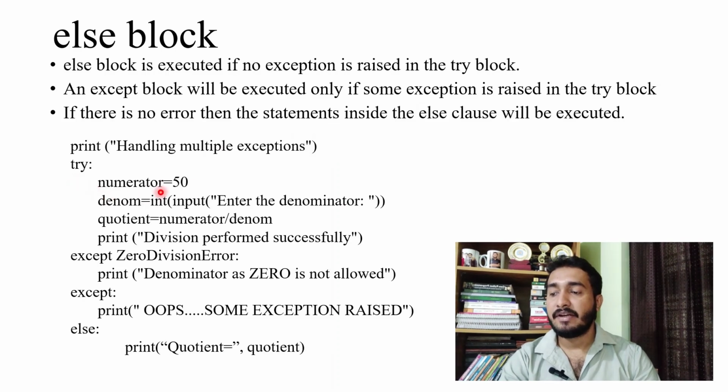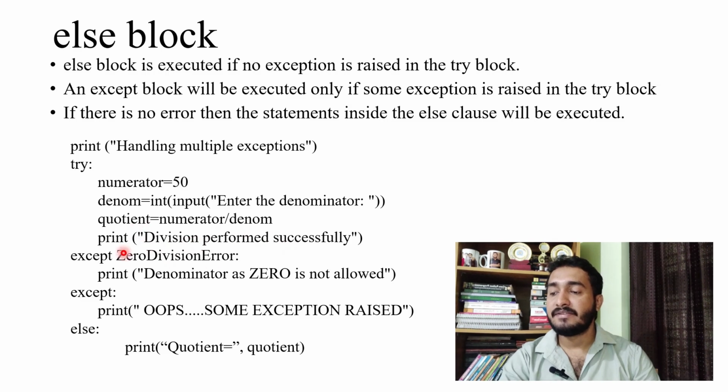Look at the example. Same example I have given: numerator is equal to 50. The denominator will be accepted from the user. The quotient is calculated as numerator divided by denominator. If there is no exception, it will print division performed successfully.